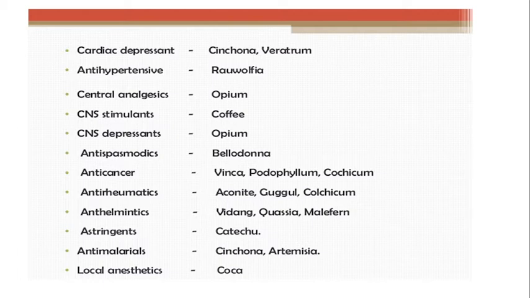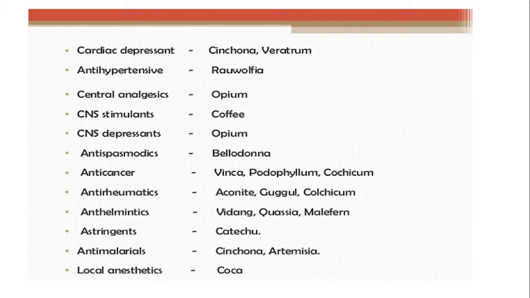Anti-cancer drugs are used in treatment of cancer. Anti-rheumatics: rheumatism is the condition where there is inflammation of joints, and the drugs used for treatment are aconite, guggul and colchicum. Anthelmintic, for helminthiasis, an infection caused by different worms such as roundworm and Ascaris; the drugs used are vidanga and quassia.